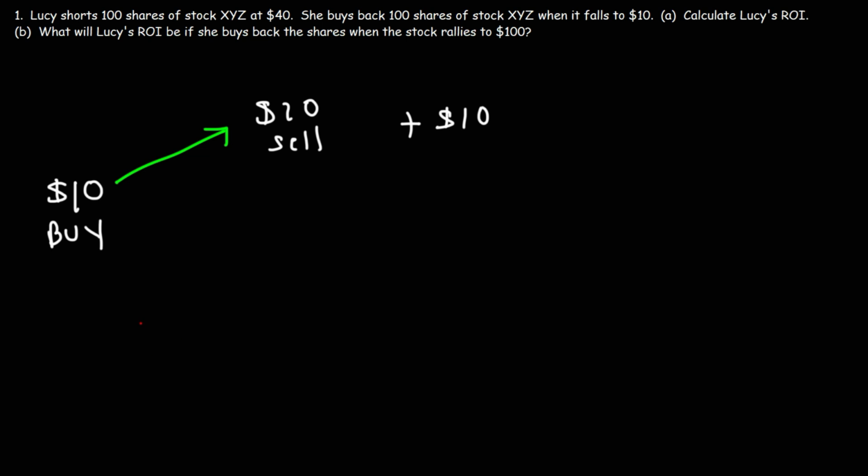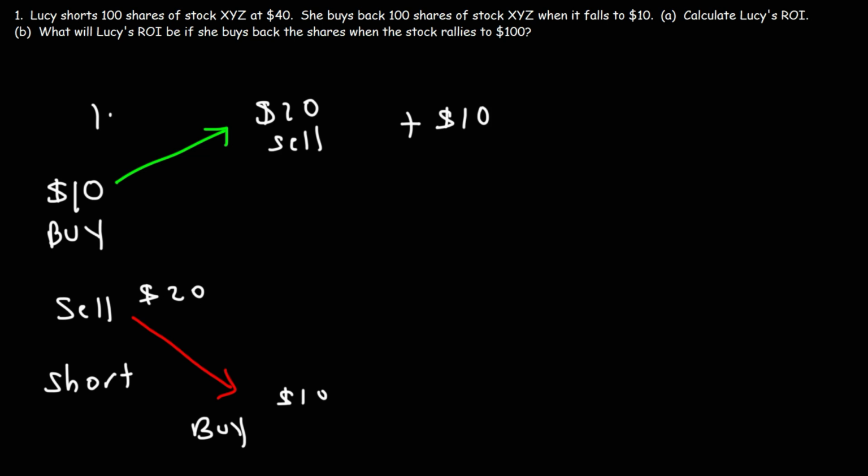But what about when the price of the stock goes down? How will an investor make money in this case? Well, an investor can make money by selling the stock when it's high, let's say when it's at $20, and then buying it back when it's lower, let's say at $10. In this case, the investor is short on a stock. In the first case, he's long on a stock.